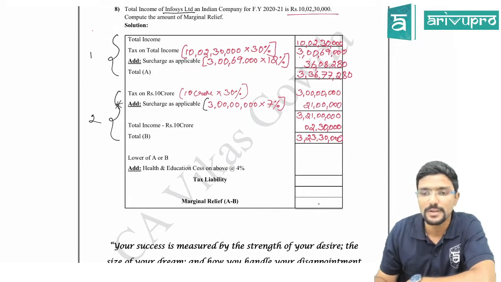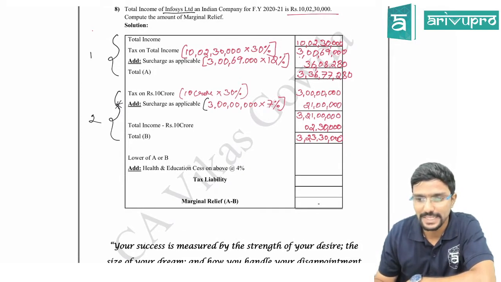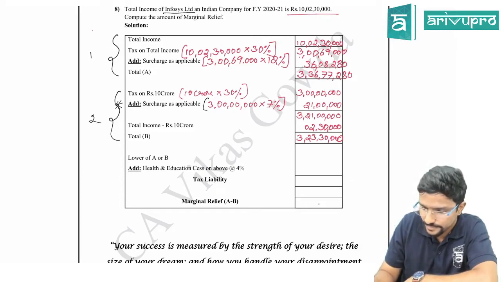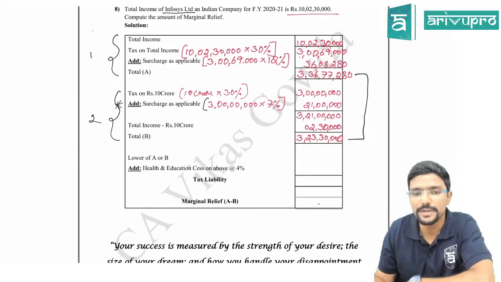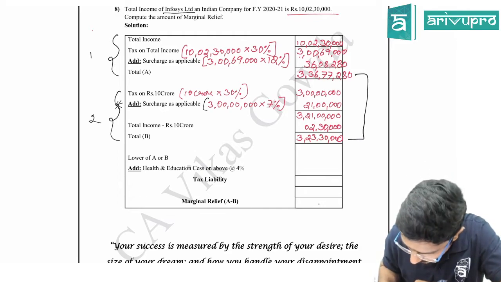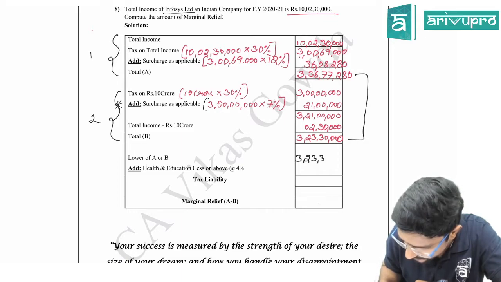Okay, next step. Lower of A or B. Compare A and B. Whichever is lower you have to take. That is 3 crore 23,30,000. So I will take 3 crore 23,30,000.